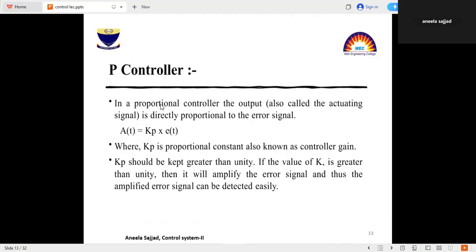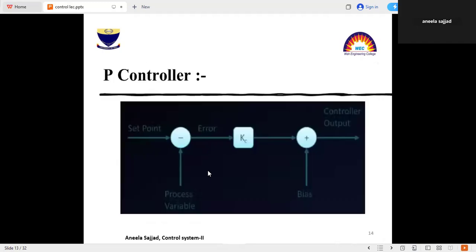In a proportional controller, the output, also called the actuating signal, is directly proportional to the error signal. A(t) will be equal to Kp into E(t), where Kp is the proportional constant, also known as the controller gain, and Kp should be kept greater than unity. If the value of Kp is greater than unity, then it will amplify the error signal. It means that the amplified error signal can be detected easily.